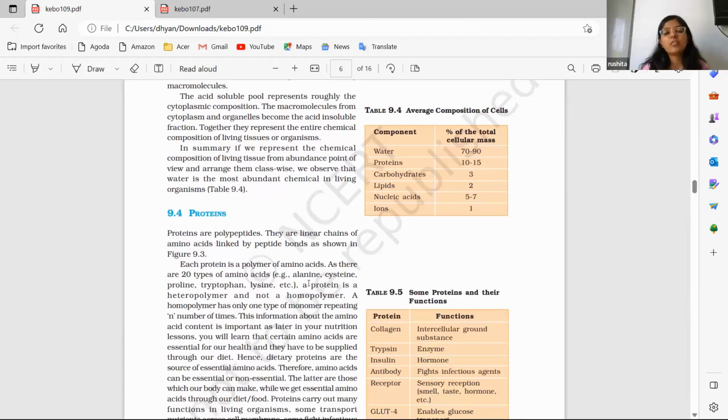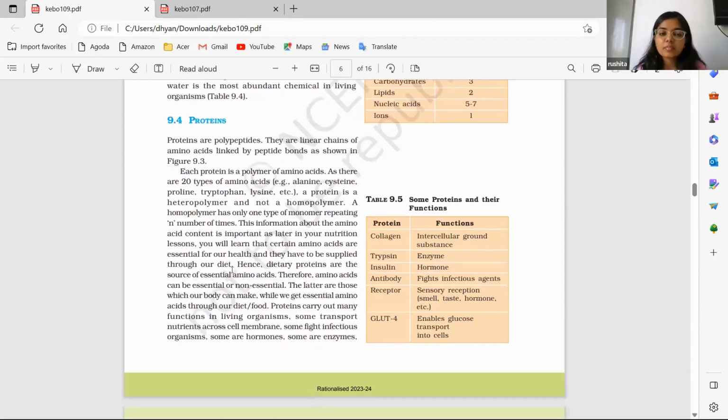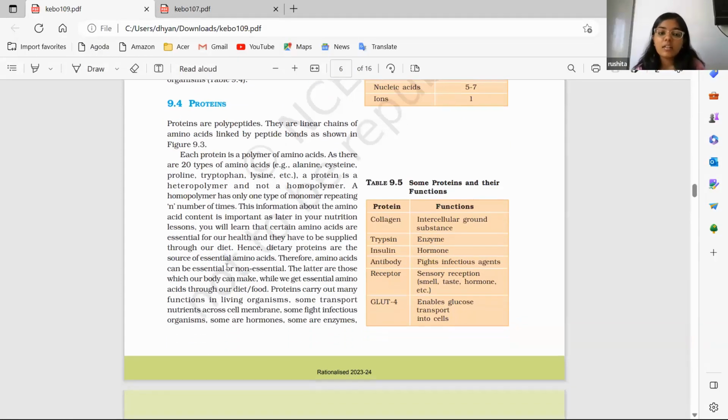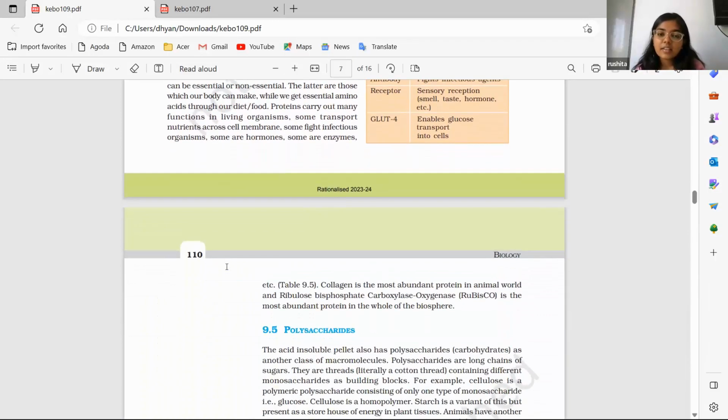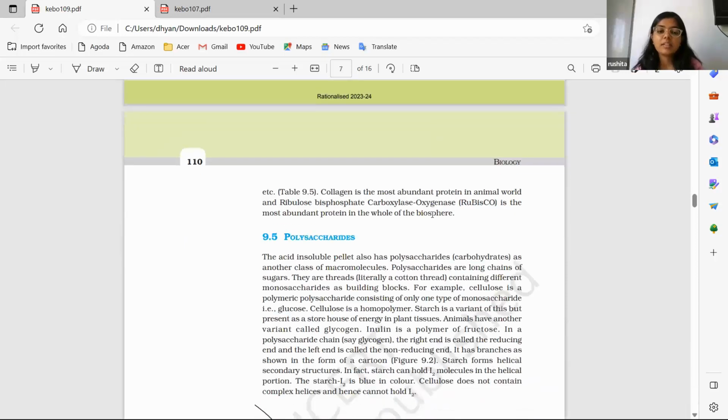And then basically for the rest of the chapter, the individual compounds and the organic molecules found in our body are described, like proteins, carbs, fats are described individually, their structures, their properties, and everything. So they start with proteins, and the structure of proteins is described. What are essential amino acids? What are non-essential amino acids? Their examples are also given, I guess. And then this table is also important. Proteins and their functions. This is also asked many times in the NEET exam.